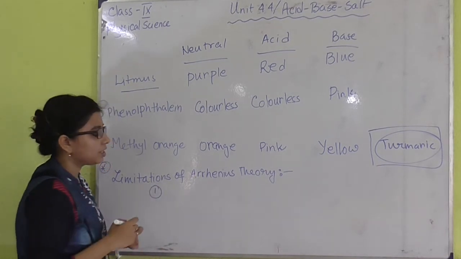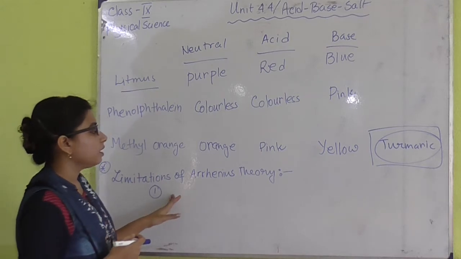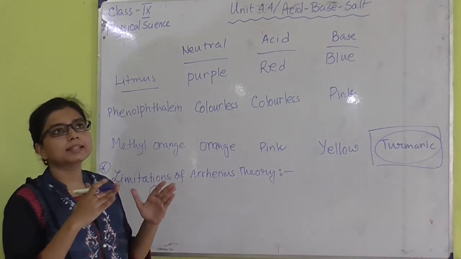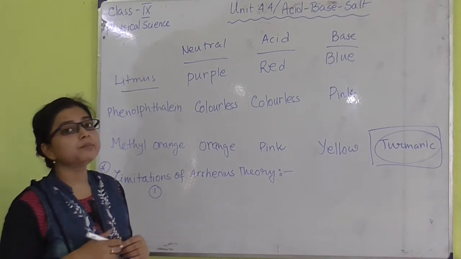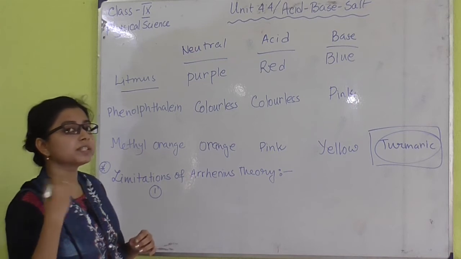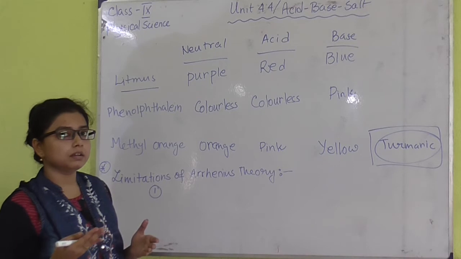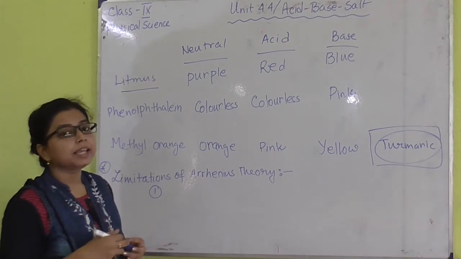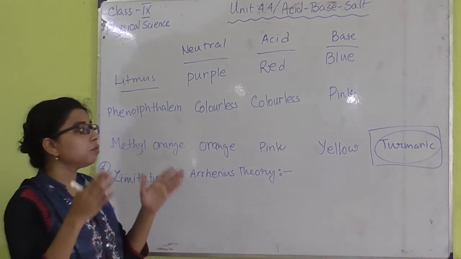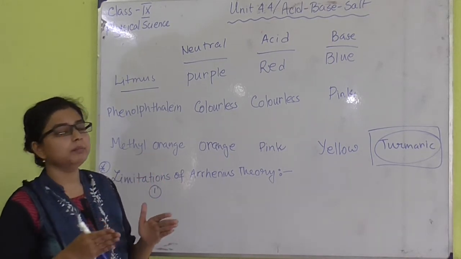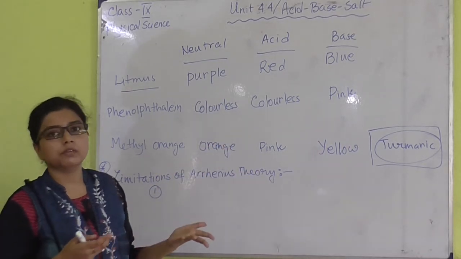Number one: we have told that a compound is called an acid if it can produce H plus ion in presence of aqueous medium, or water. And a compound is called a base if it can produce OH minus ion in presence of water. So water is an obvious medium to explain Arrhenius theory, but it is not true always.